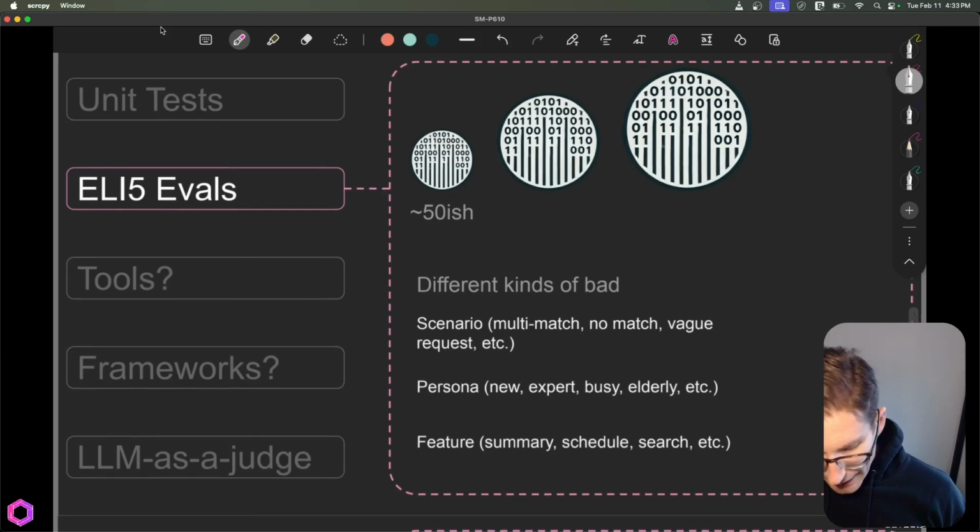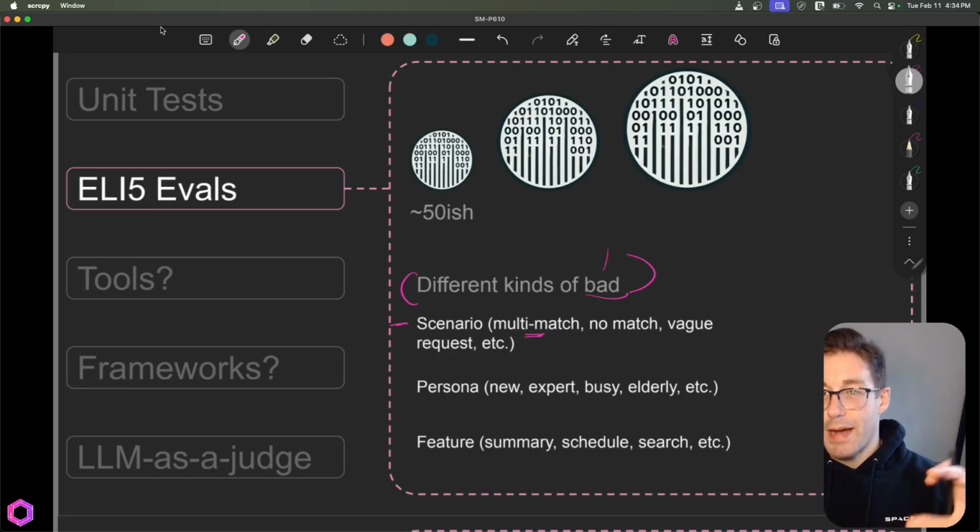And then here's the point I just made previously. You have different kinds of bad scenarios. So you have a scenario-based one where you can have an AI that has multi-match. You ask it for a specific thing and it matches with multiple things in your database. So how do you handle that? Another one is maybe there's no match, so you have to be able to handle that well. Maybe your user gives a vague request and asks for something that's not specific enough for the AI to know what to do with it. So the AI should know to ask back, what do they want?